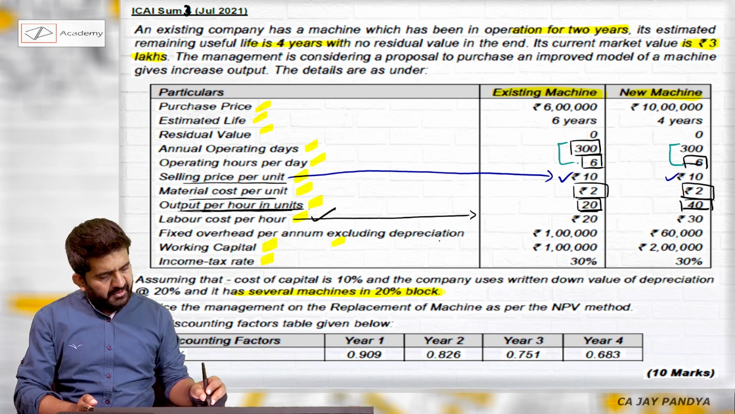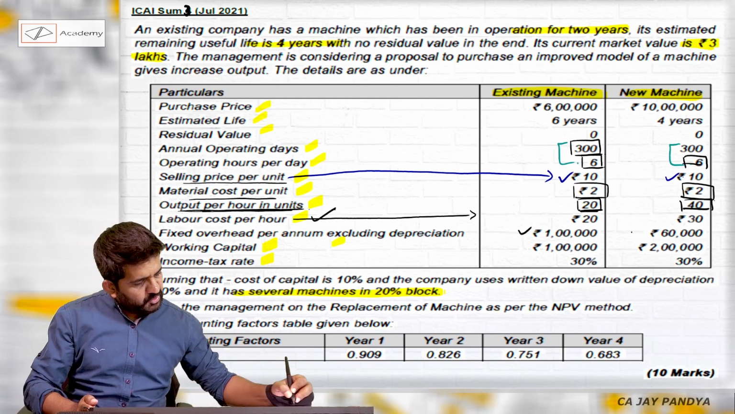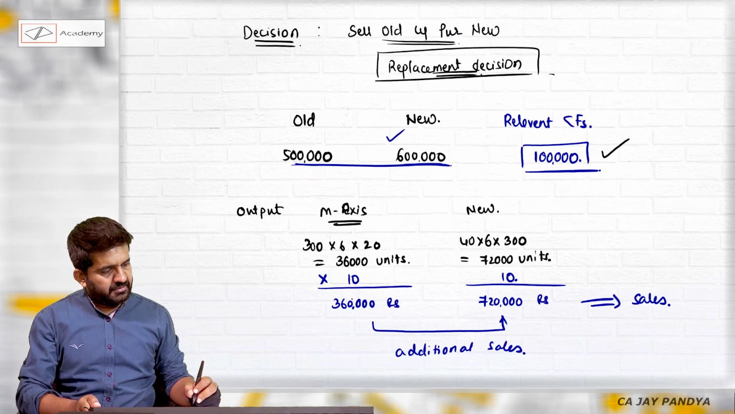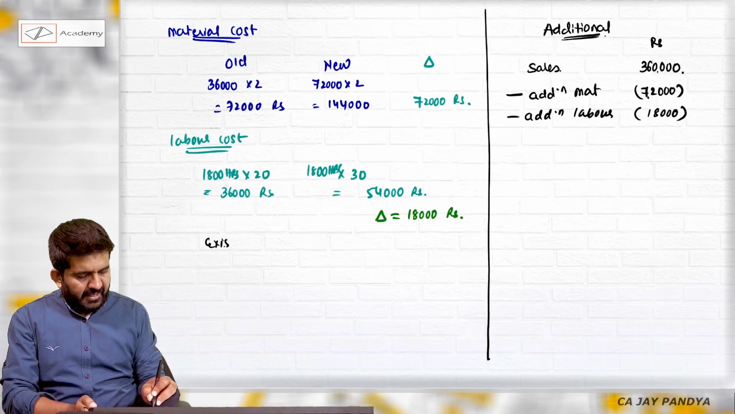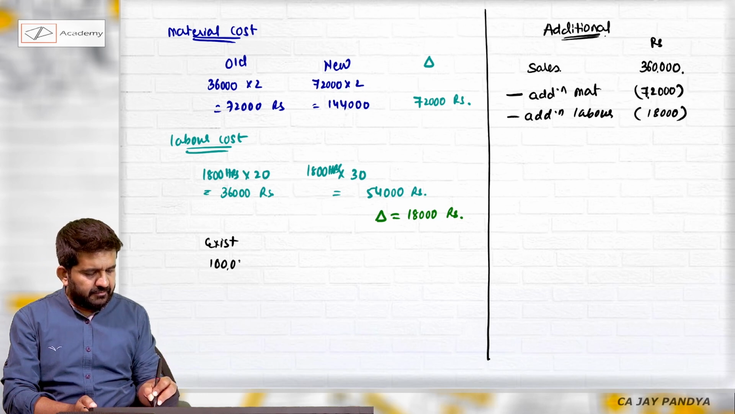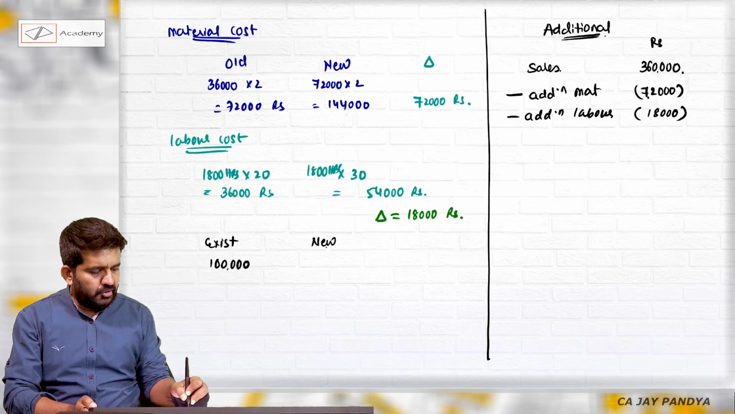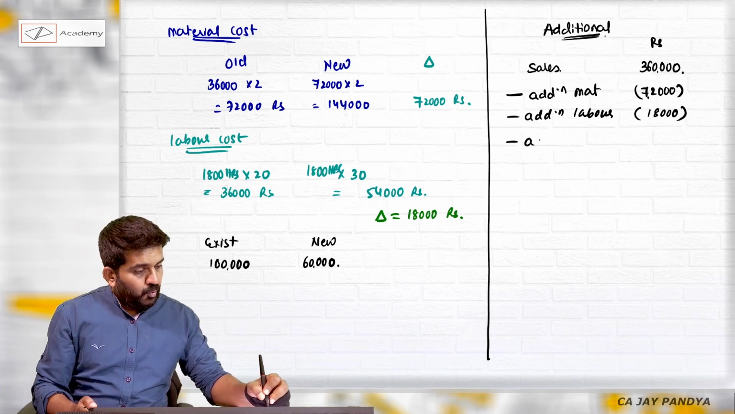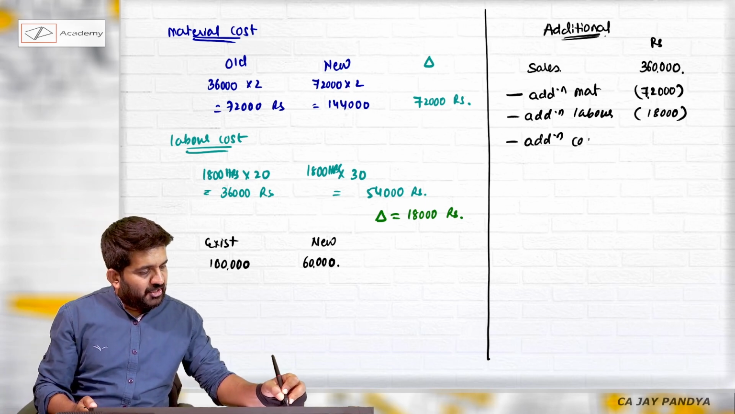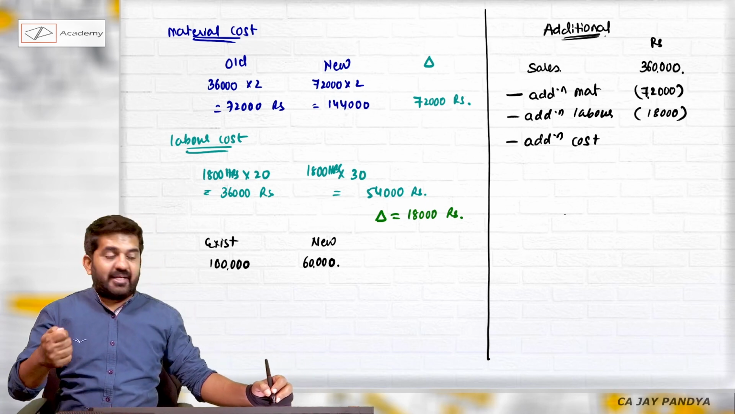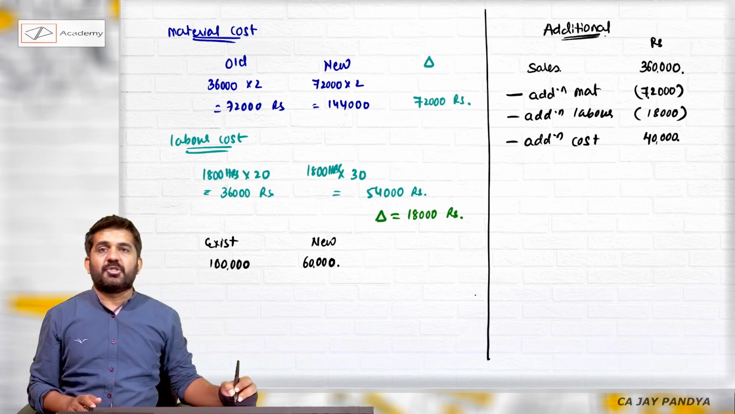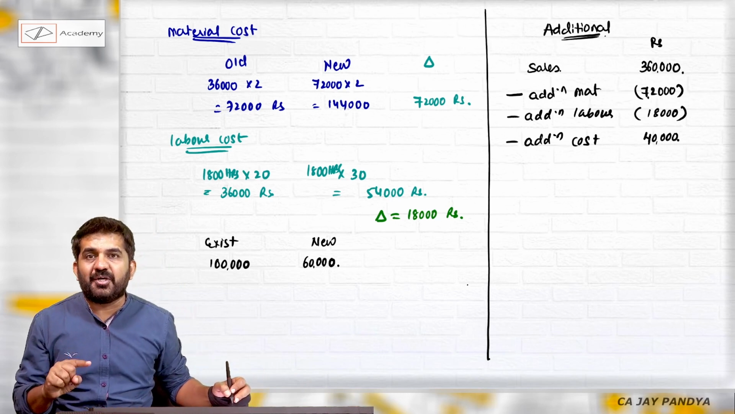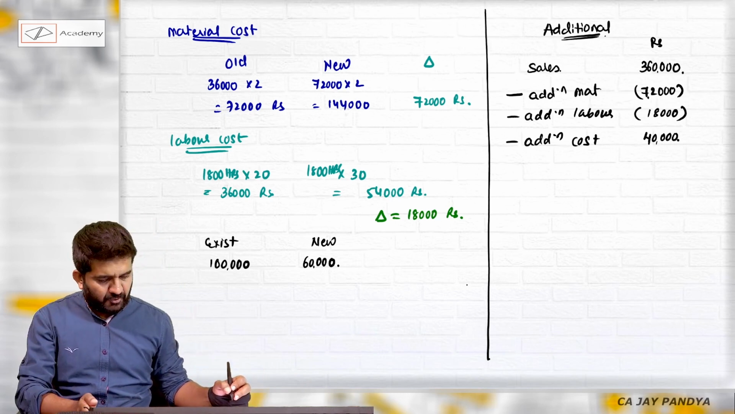Fixed overhead per annum excluding depreciation: existing 1 lakh rupees, new 60,000 rupees. What will be the additional cost? Please understand, there will not be a cost, but there will be a benefit of 40,000 rupees. Not a negative figure, but a positive figure. I'll be taking positive 40,000 rupees.